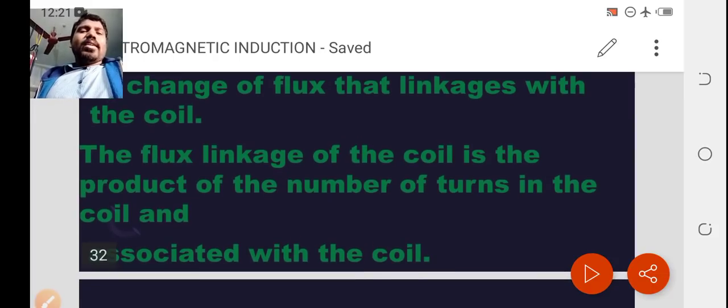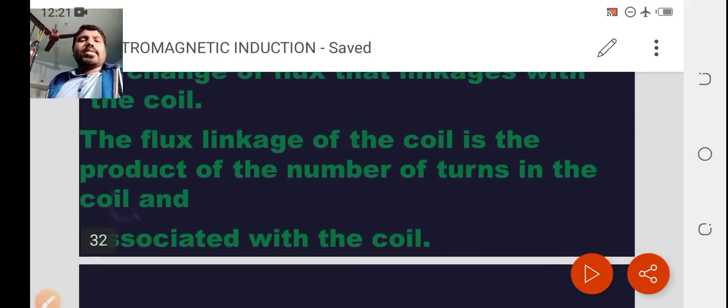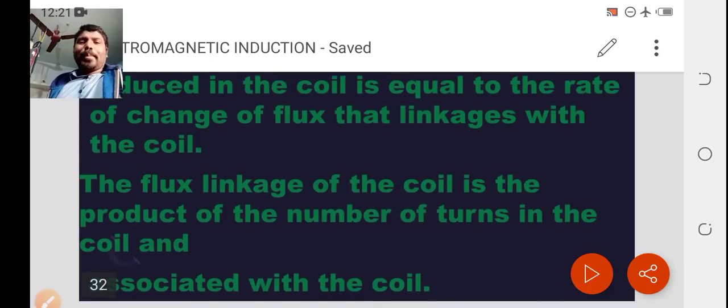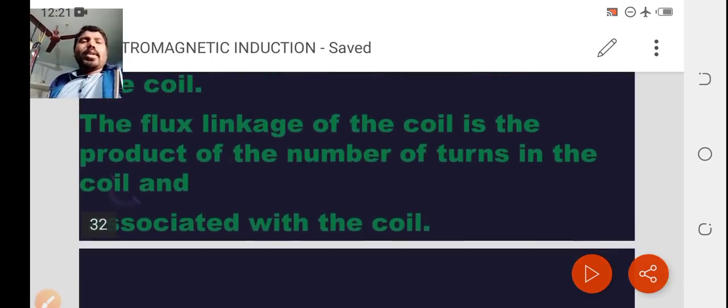A simple one you can take as capital N, which indicates the number of turns.